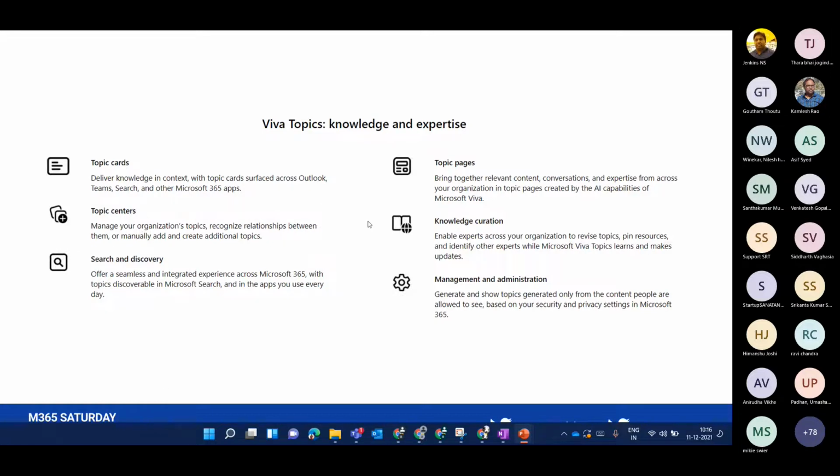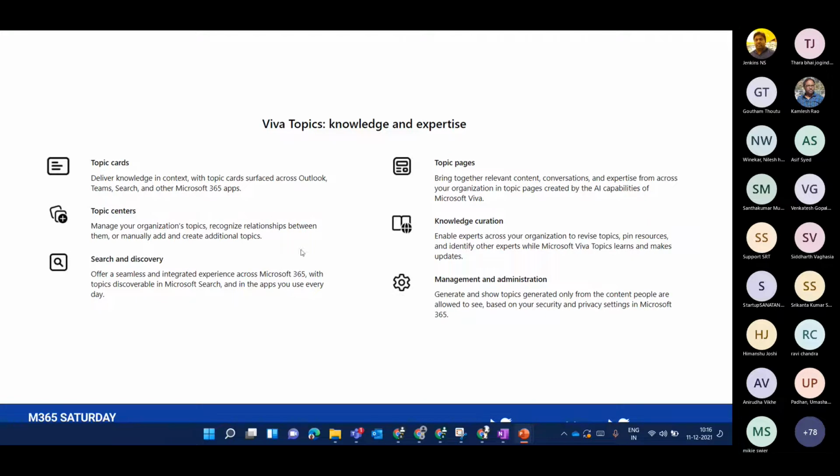Topic center sites are managed by the organization, wherein the knowledge admins have the flexibility to create topic pages. So this is the topic center site. And knowledge curation mainly enables experts across the organization to revise the topics. They can pin some important resources and identify the experts. So this is how Viva Topics can be used for knowledge.